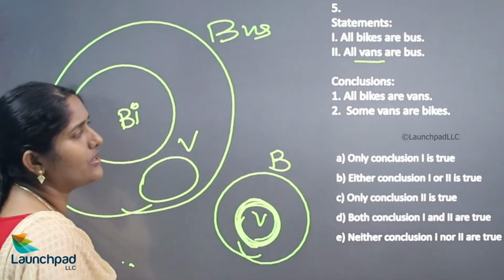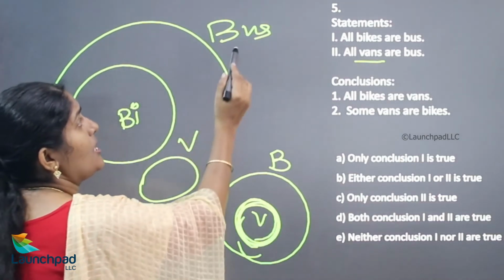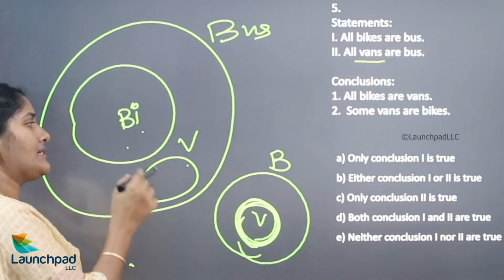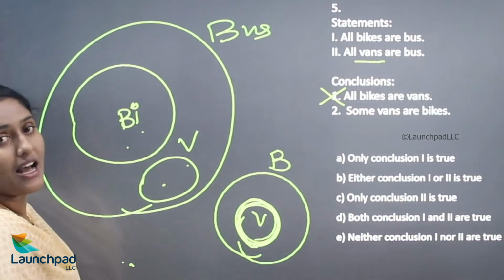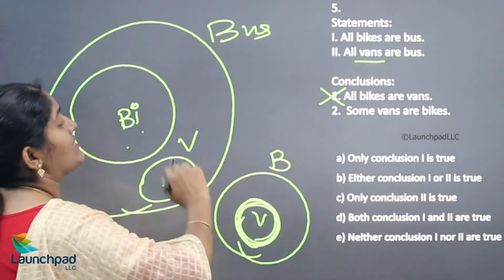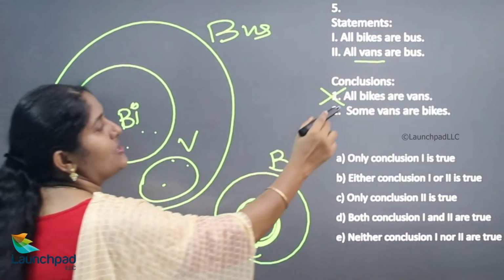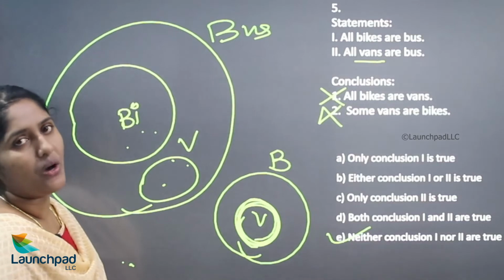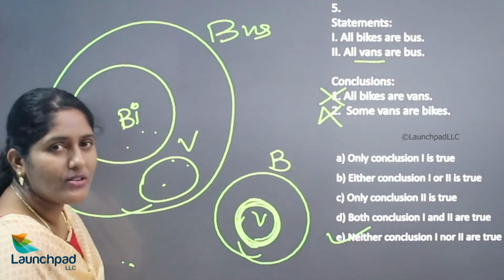What is your conclusion here? All bikes are vans. There is no relationship between bikes and vans. It is wrong. Now, some vans are bikes. No, there is no relationship between vans and bikes. Hence, it is wrong. So, neither conclusion 1 nor 2 is true. Both are false. Okay, we'll move on to your next question.